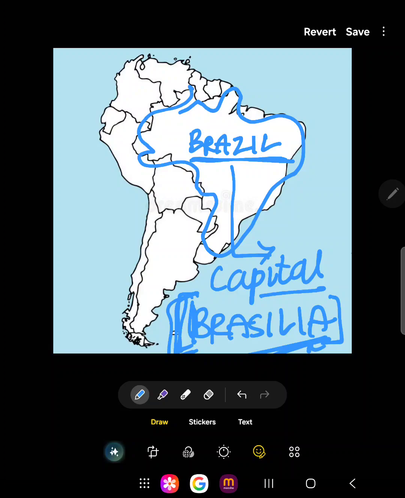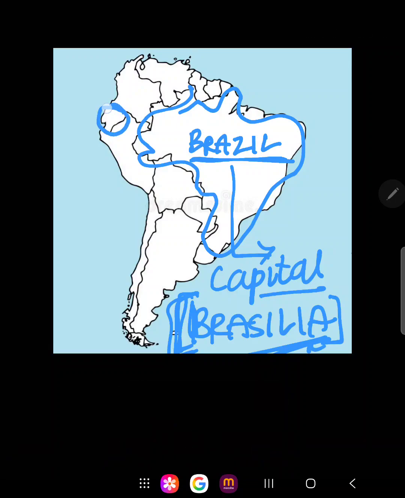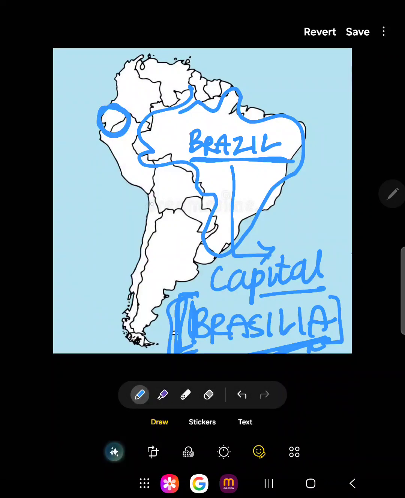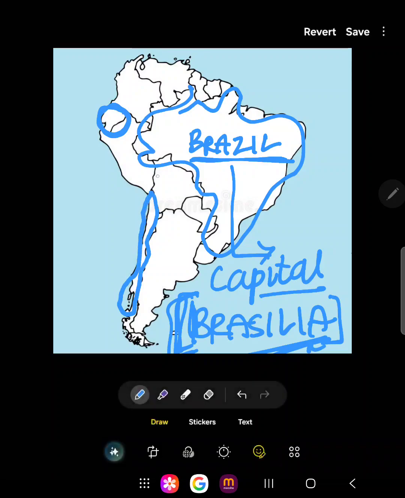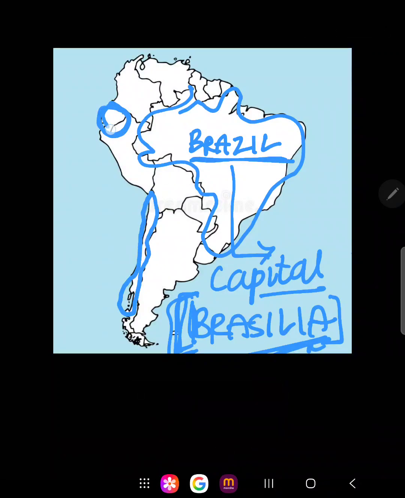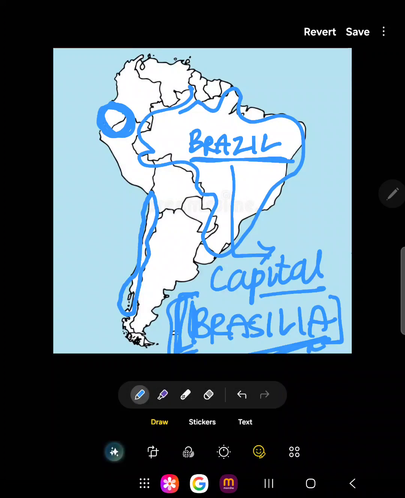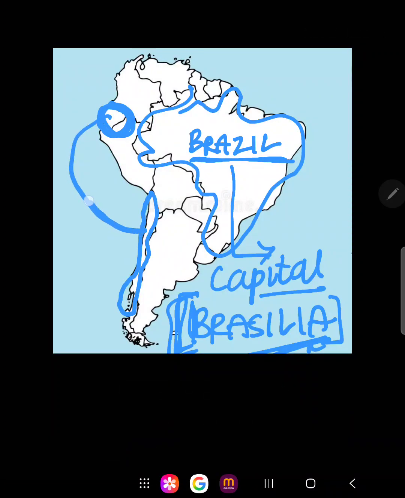Now you must be wondering what else to be learnt in this political map. Things to be noticed here are that there are two countries in South America which do not share a land border with Brazil. One is Ecuador and the other is Chile. See, they have no connections with Brazil. So just remember these two.